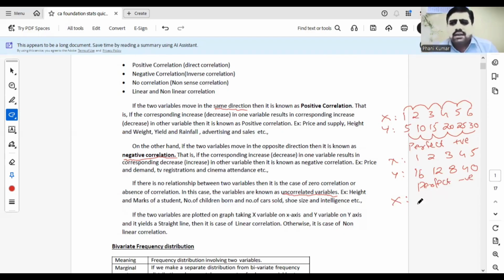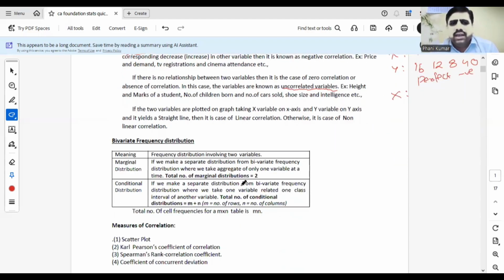Okay, so there are mainly these types of correlation. Positive or direct means both variables move in the same direction. Negative correlation means both variables are moving in the opposite way. No correlation means there is no relation between the two variables. And linear or non-linear correlation means constant changes in both variables, whether directly or inversely. Directly means perfect positive, inversely means perfect negative. Okay, that is linear correlation.